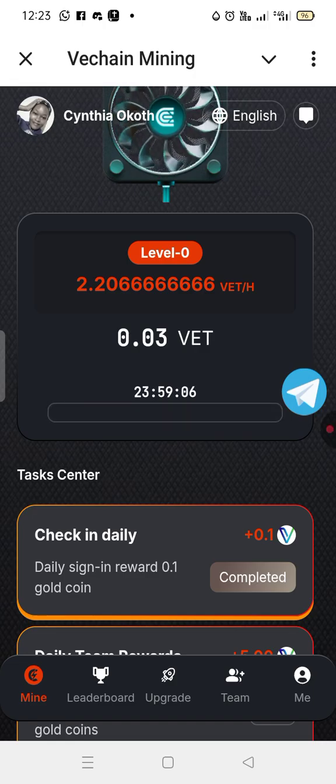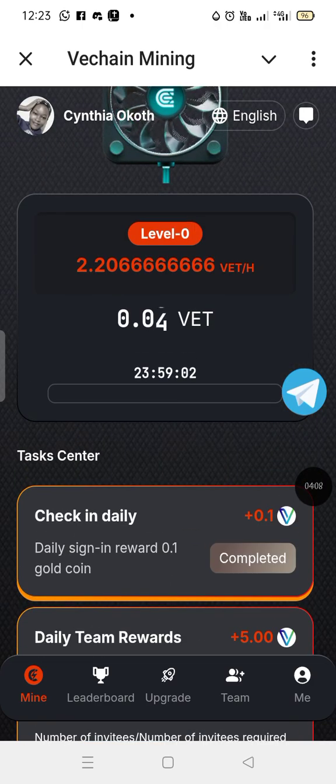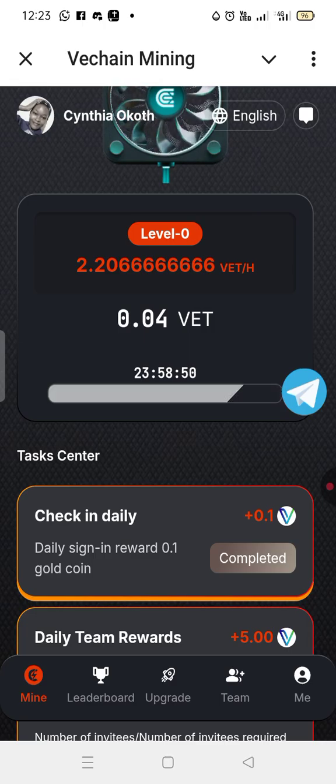Another way to get more is to check in every day. So every day you have to come back to your VChain app or VChain site to claim your VT coin, and the moment you claim, another count will start again for the following day.